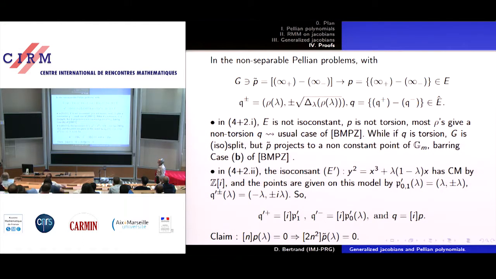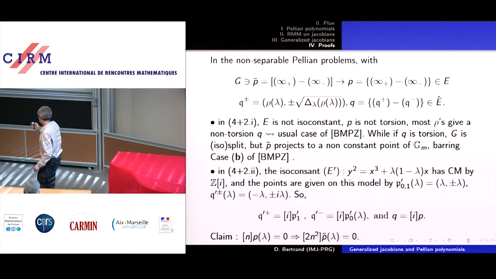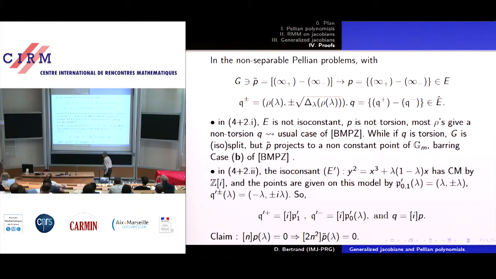Okay, so now for the non-separable case, we have to look at 4 plus 2. That meant, yeah. I'll try something.